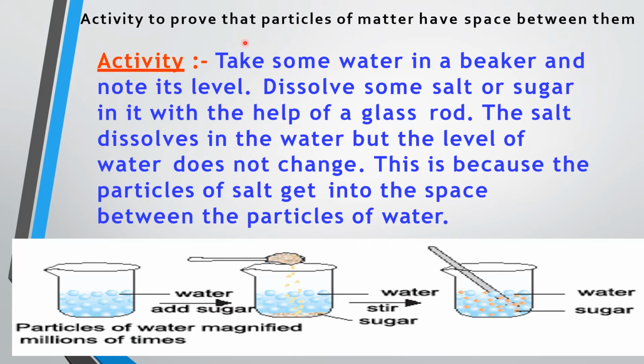Now let us perform an activity to prove that particles of matter have space between them. Take some water in a beaker and note its level. Then dissolve some salt or sugar in it with the help of a glass rod. The salt dissolves in water, but the level of water does not change. What does it mean? This means there was space between the particles that make up the water, and the dissolved salt or sugar has occupied those spaces, and that is why the level of the water has not increased.